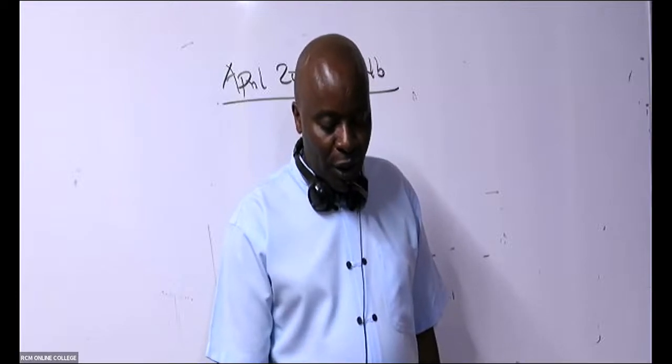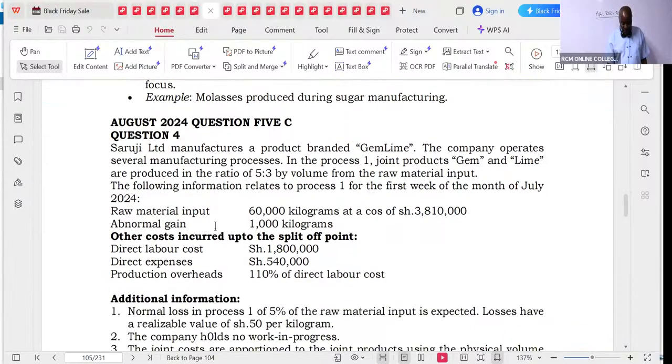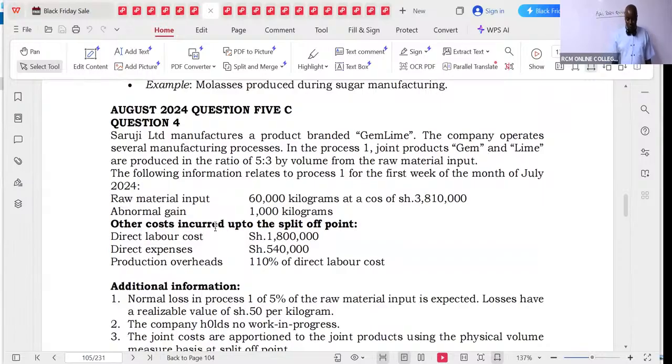So I'll only do 3 questions from this process account, and then I'll be finished with this topic. And then I go to another topic. Which other topic would you want Mwalimu to concentrate on? I'm the one who knows, don't worry. So are we there? August 2024, question number 5C.